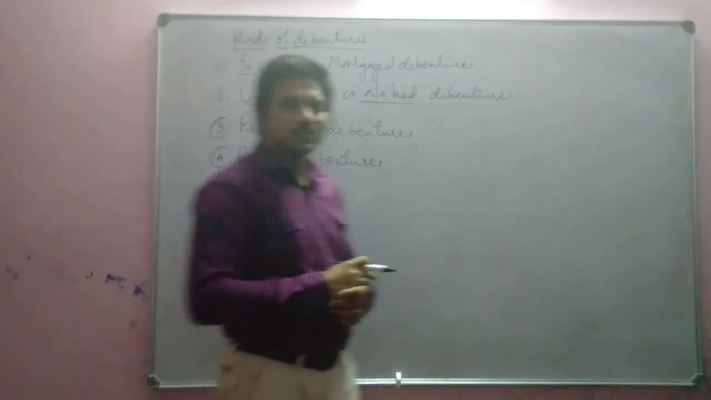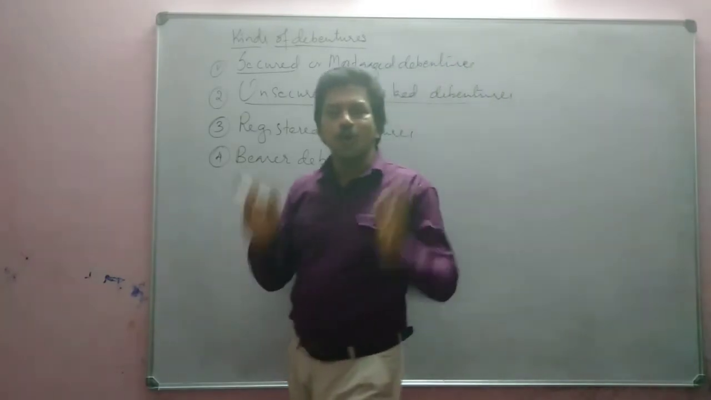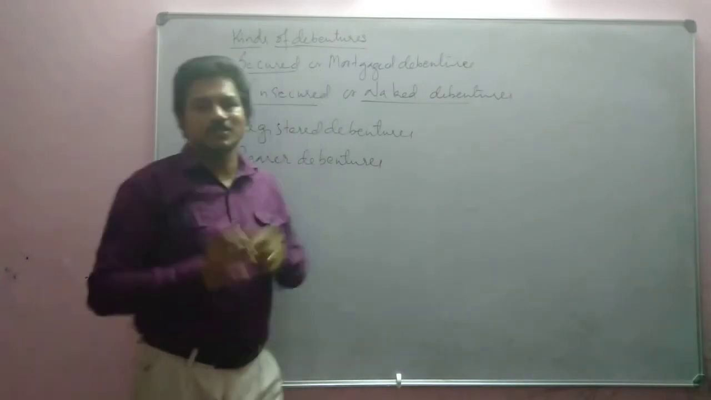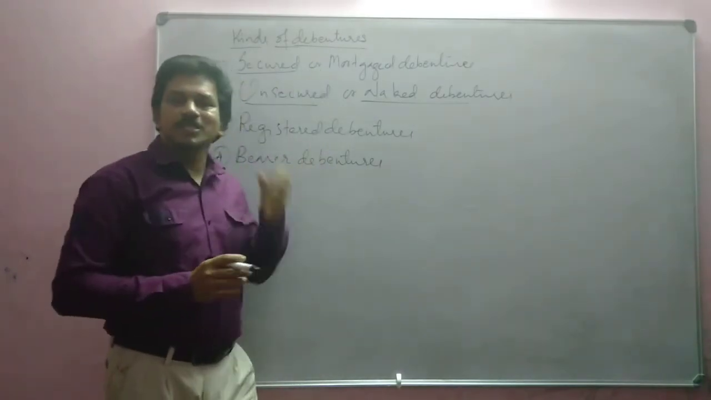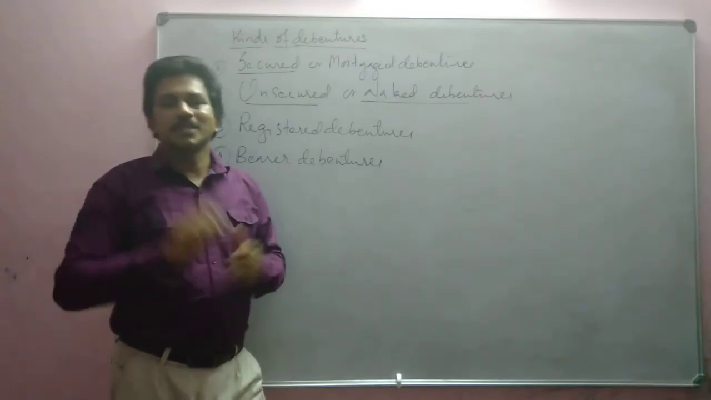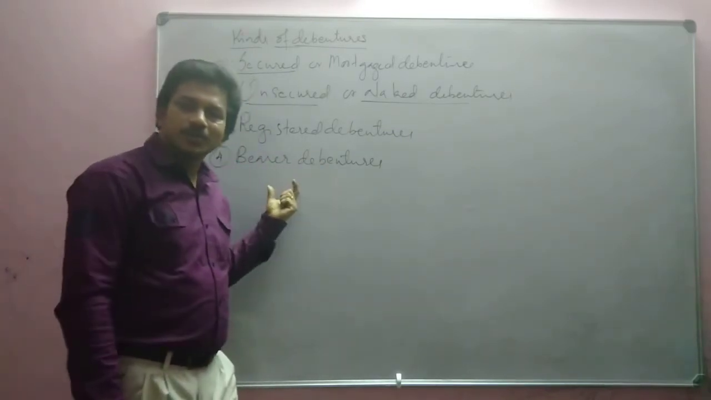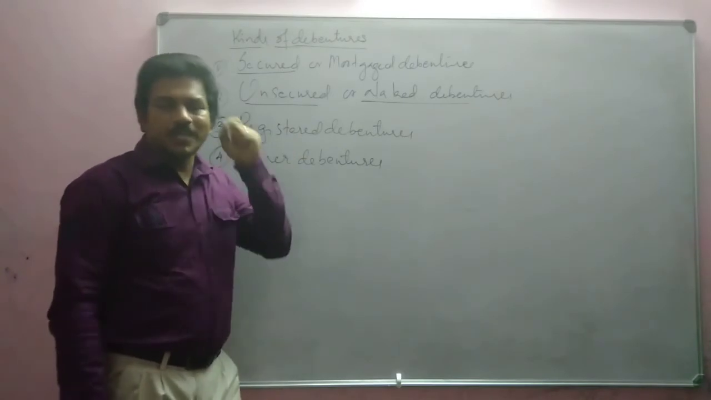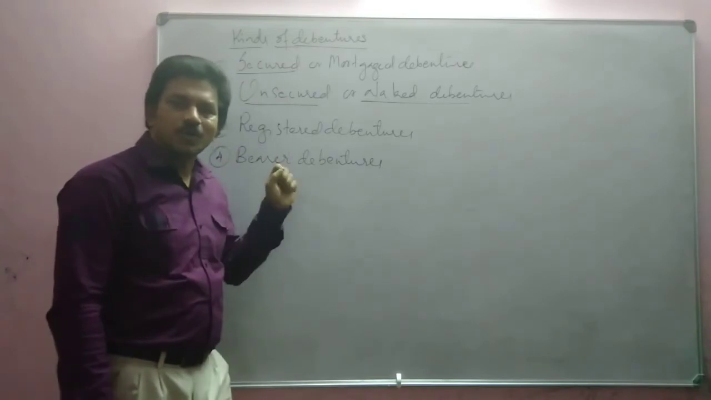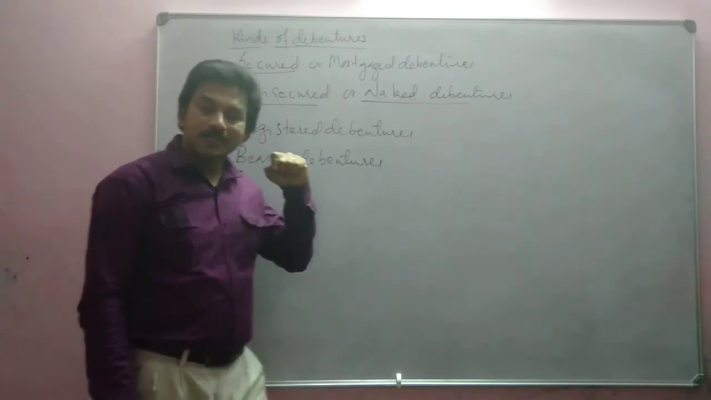Bearer debentures. What is this type of debentures? Bearer debentures are those debentures where the holder of the debenture is the person who has to get the interest. That means the name of the debenture holders will not be mentioned in the register of debentures maintained by the company.